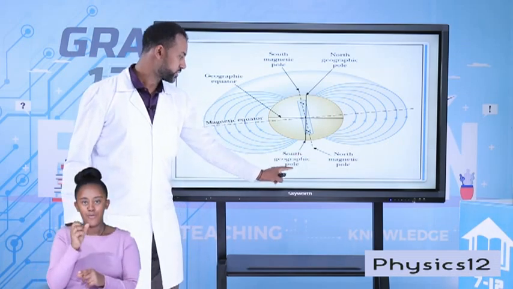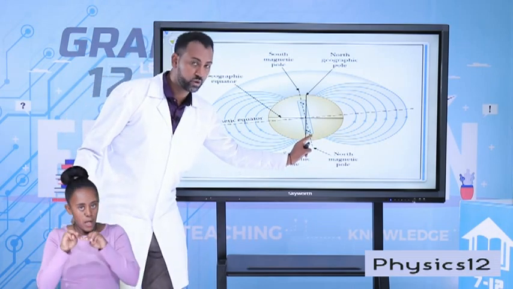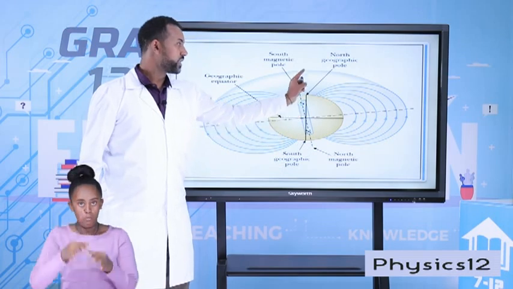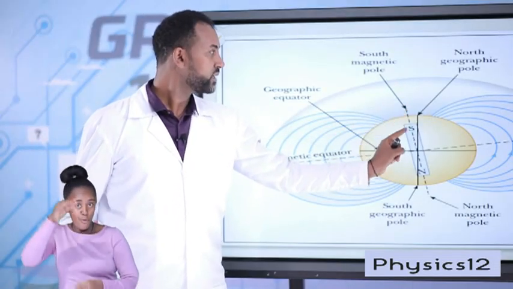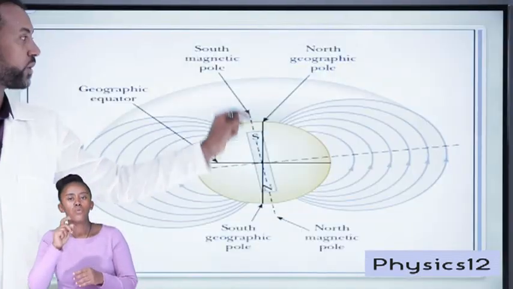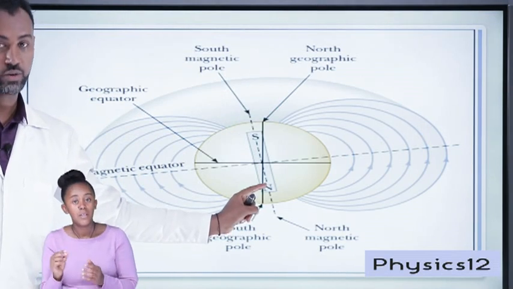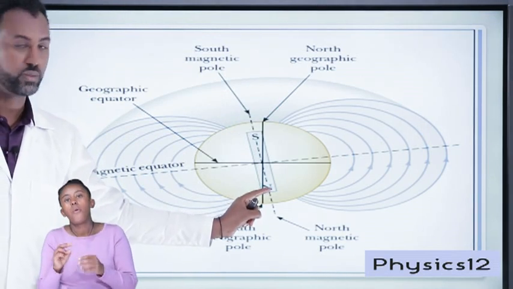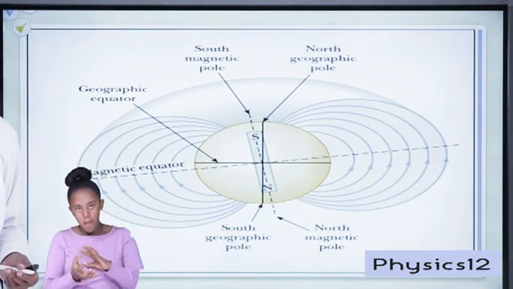This is the geographic south, and this is the pole of the magnet. And at the northern geographic pole of our Earth, there is a south pole of the magnet. So the south pole of the magnet is found at the geographic north, and the magnetic north pole of the Earth's magnet is found at the geographic south. So it is inverting its poles.